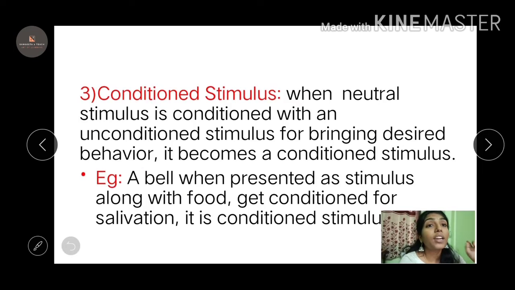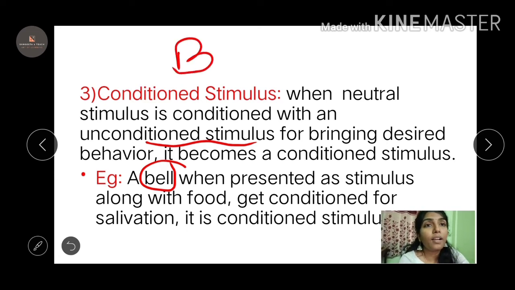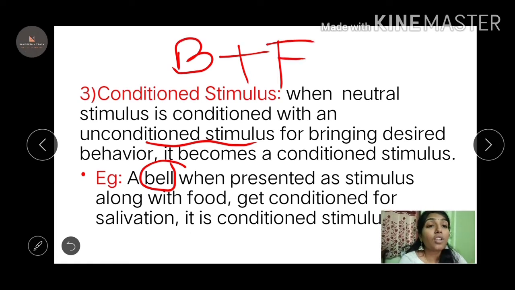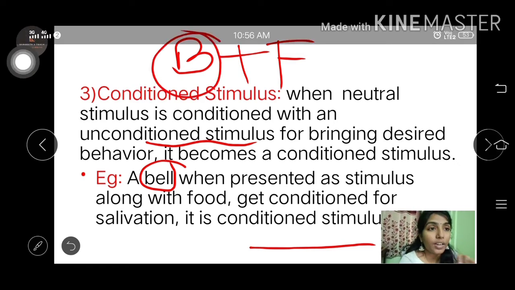The next one, conditioned stimulus. Now I'm applying the condition like bell. When a neutral stimulus is conditioned with an unconditioned stimulus, that is a bell, when presented as a stimulus along with the food. So I'm using bell plus food to condition him. Okay, so that is called as a conditioned stimulus. Conditioned stimulus is that I'm providing a condition called as bell, right? Okay.